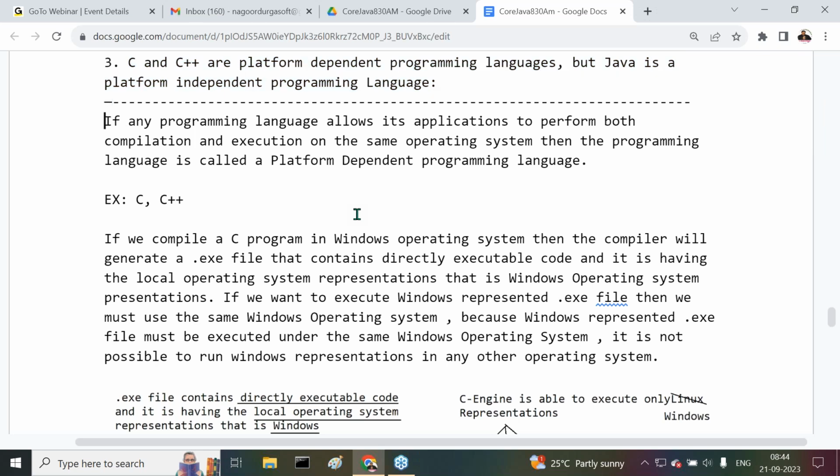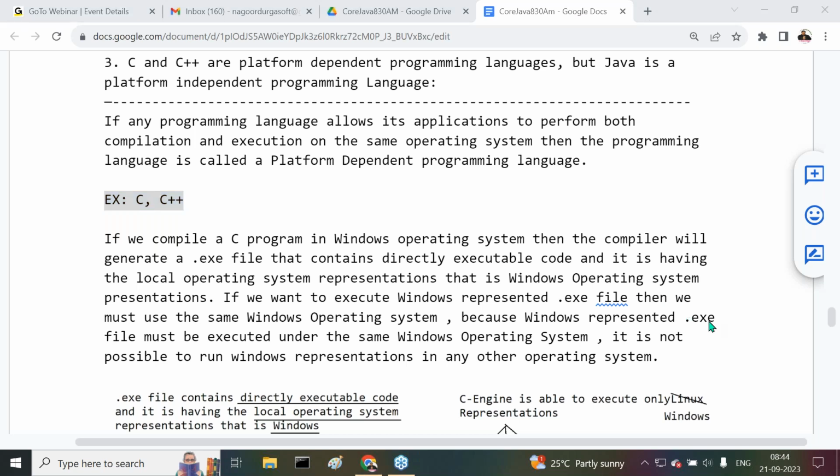If any programming language allows its applications to perform both compilation and execution in the same operating system, not on different operating systems, then that programming language is called a platform dependent programming language. Examples are C and C++. Understand it clearly.